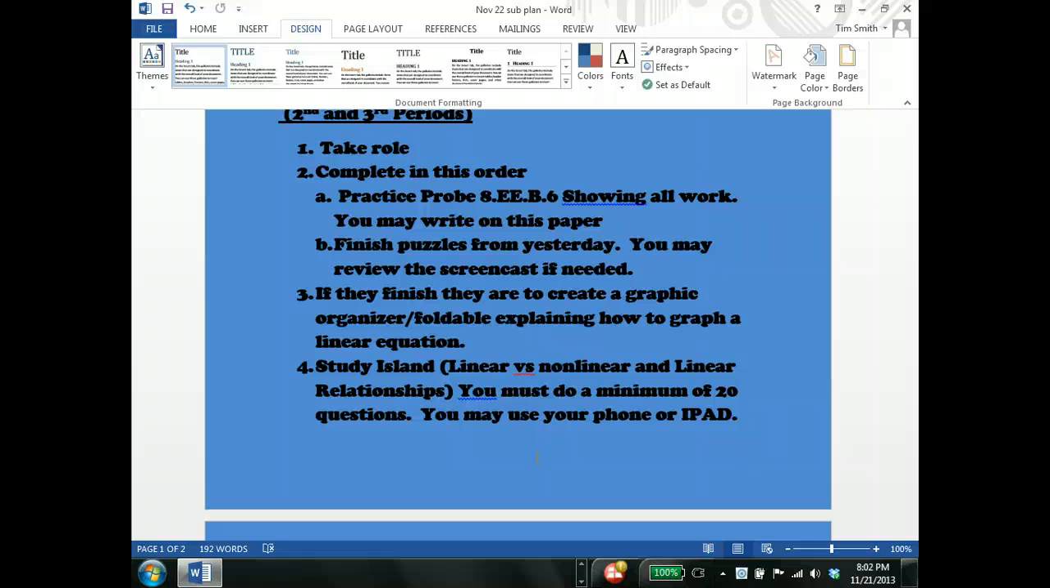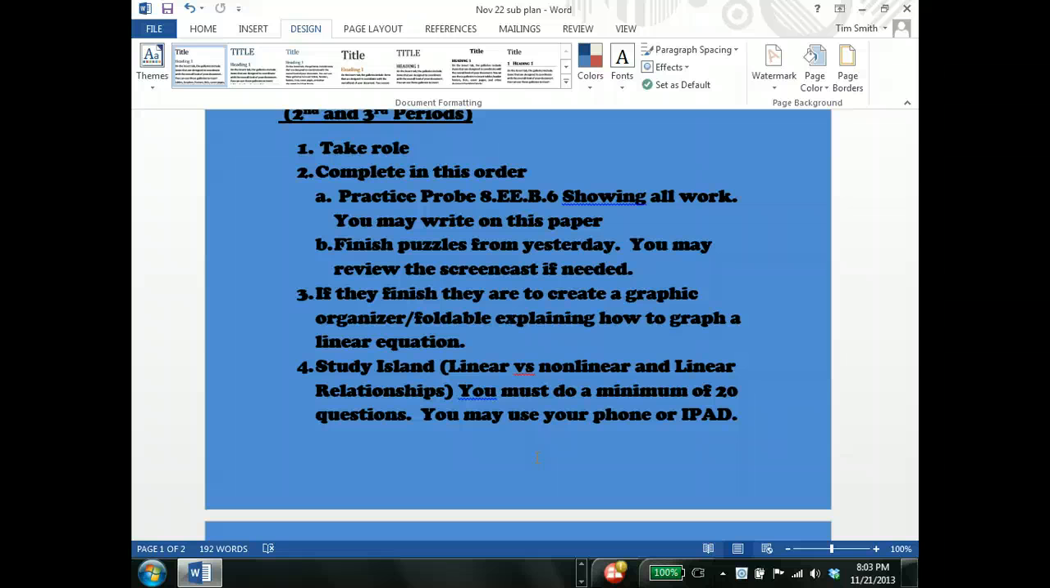And once you finish that, you can finish the puzzles from yesterday. Third block, yours is up on my desk. Second block, if you turned it into the second block box, or if you still have it, continue working on that. You can go back to the screencast if needed that you were watching yesterday. So once you finish that, I expect you to create a graphic organizer or a foldable explaining how to graph a linear equation. I would love it if you could do one in slope-intercept form and do one that's not in slope-intercept form, one that's in standard form, and you have to put it into slope-intercept form, just like what we've been working with the last couple days in class.